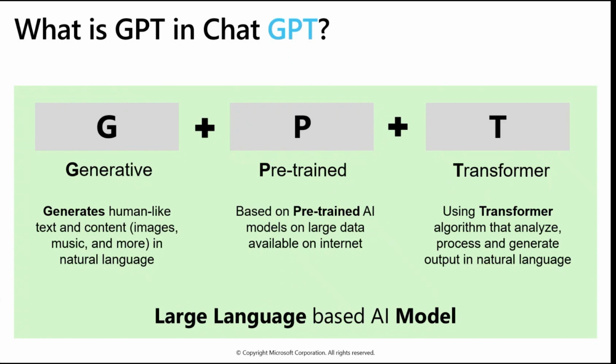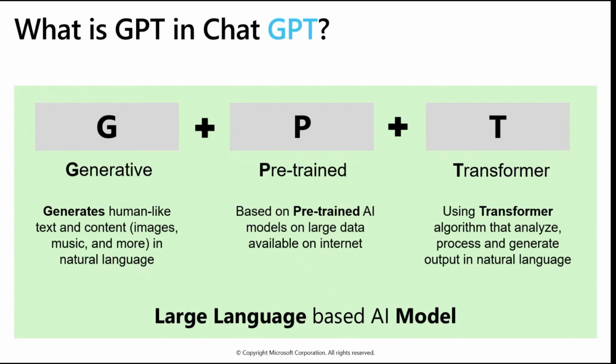P stands for pre-trained. As I discussed in the previous slide, you have to train the AI model based on the data available on the internet. Similarly, GPT is an AI model that has been trained by humans. This data is coming from the internet. On the internet, the data is available in various formats. The data can be available in the structured format or in the unstructured format.